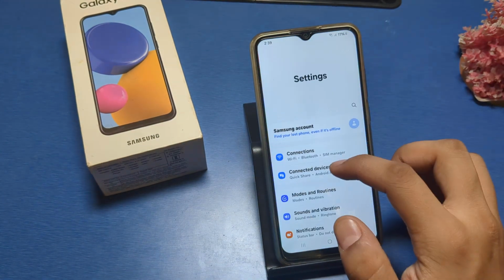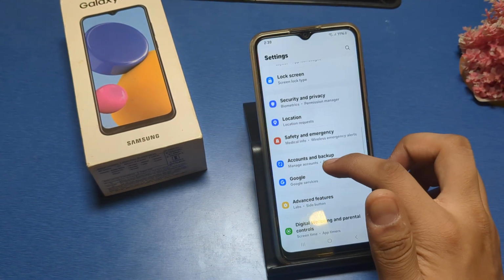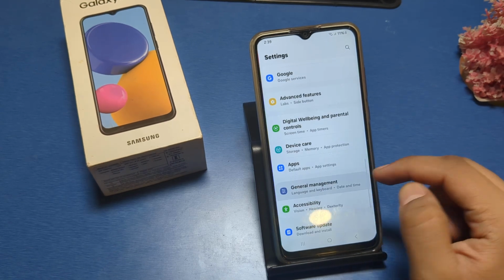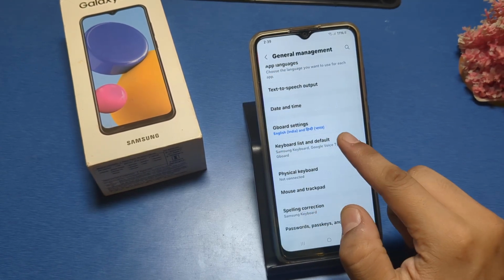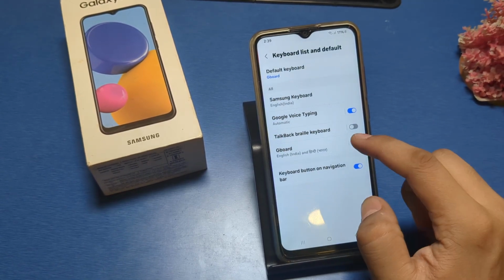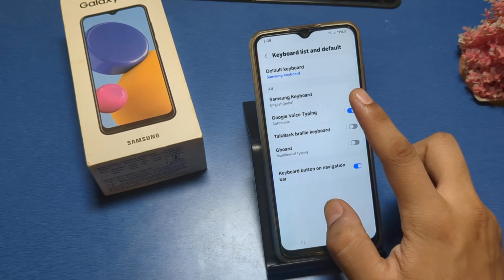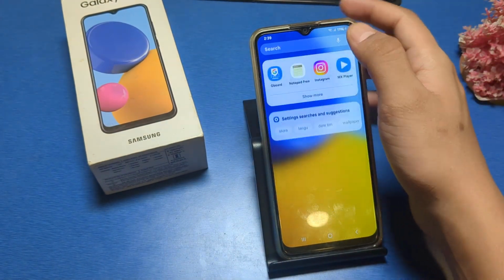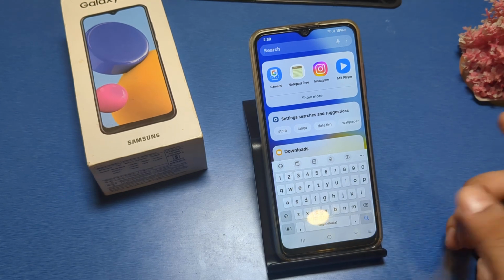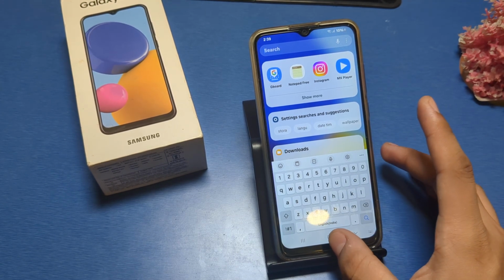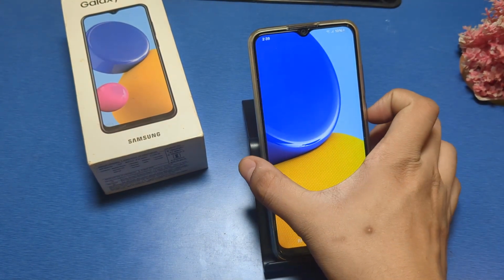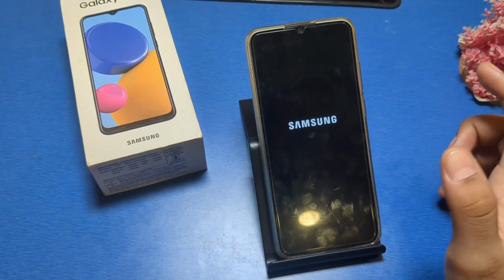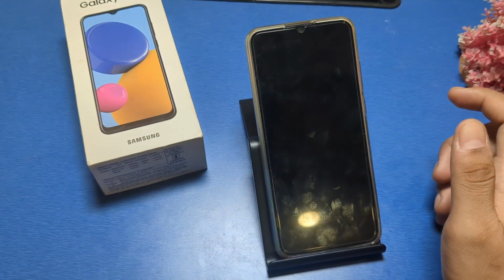go to the settings and then go to general management, then keyboard list and default, and turn off this setting, and you can see the Samsung keyboard is applied and the Google keyboard is disabled. Then you have to just press back and simply restart this phone. It will definitely fix your problem.